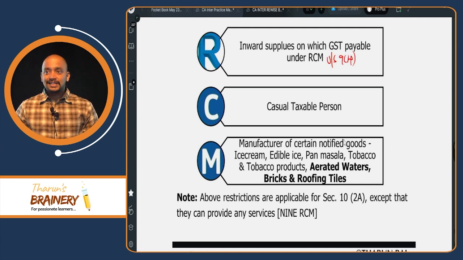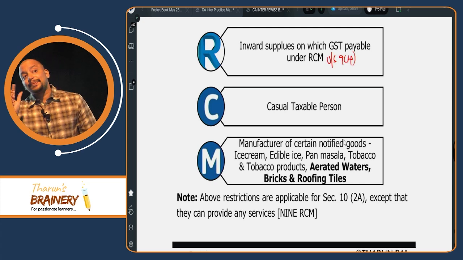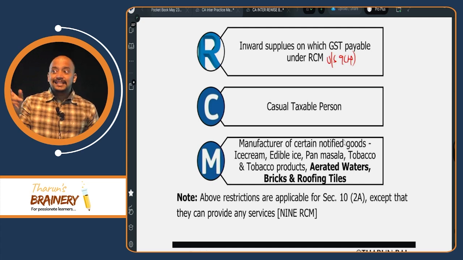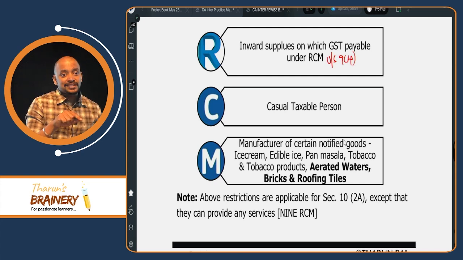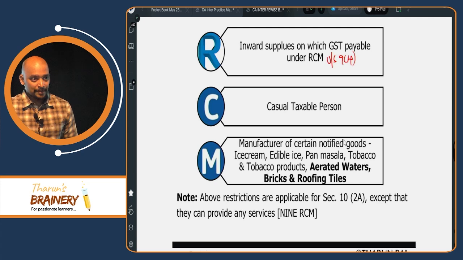Then bricks and roofing tiles. Is this notified goods manufacturer or supplier? Manufacturer. For example, there is an ice cream shop which is selling ice cream. Can they opt for composition scheme? Yes. Only a manufacturer of these notified goods cannot opt for composition scheme.